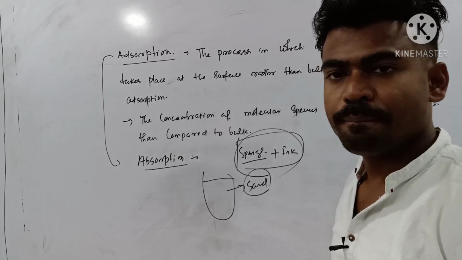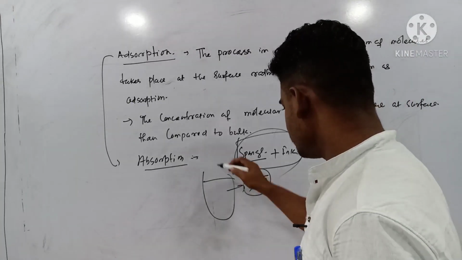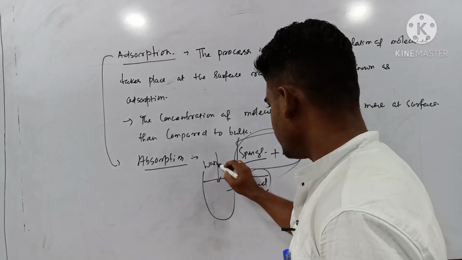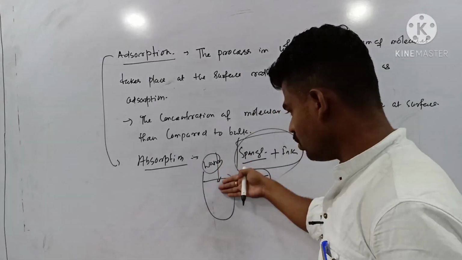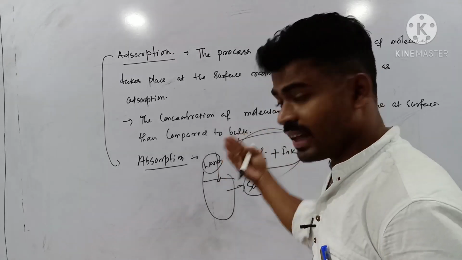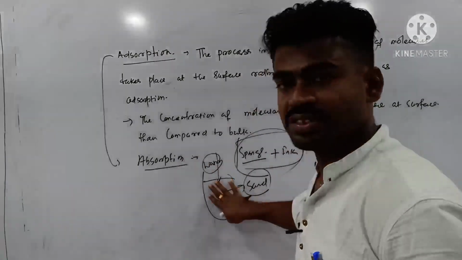Suppose you take some sand and add water to it. Then what will you see? The water molecules enter uniformly throughout the sand.